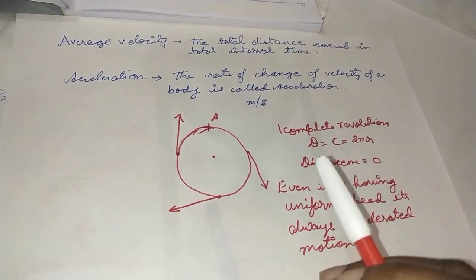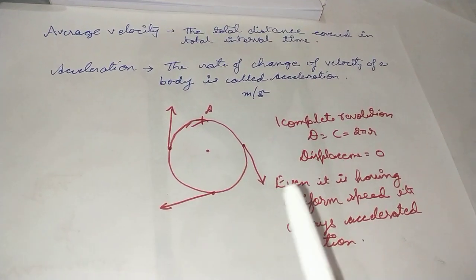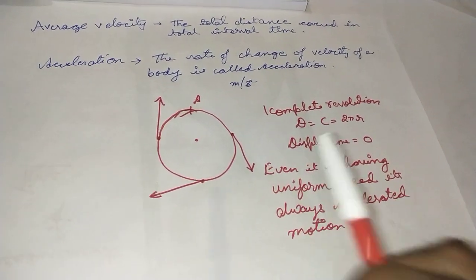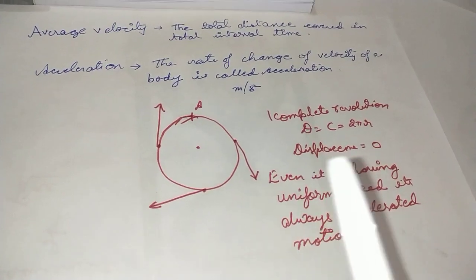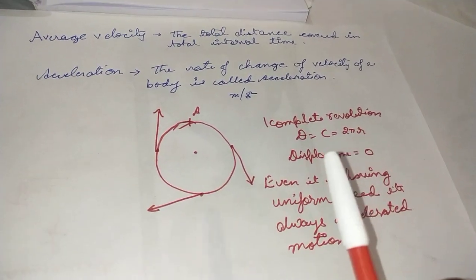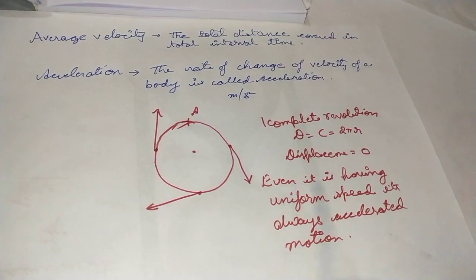That is why even the movement of planets around the sun is referred to as accelerated motion. It doesn't mean that their speed is continuously increasing, their speed is the same. That is why we have only 365 days in one complete year. If their speed would increase or decrease, the length of one year would change.